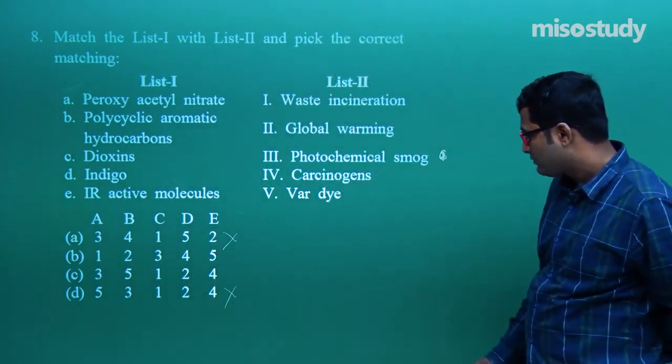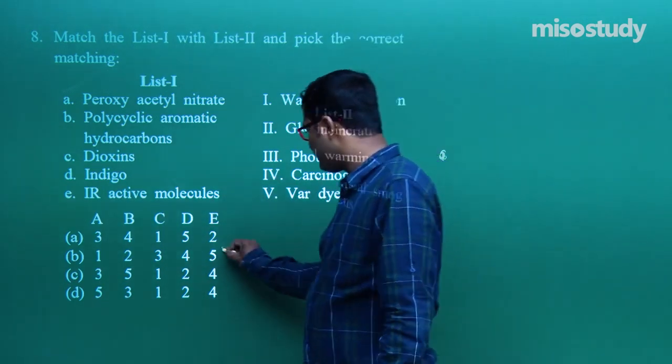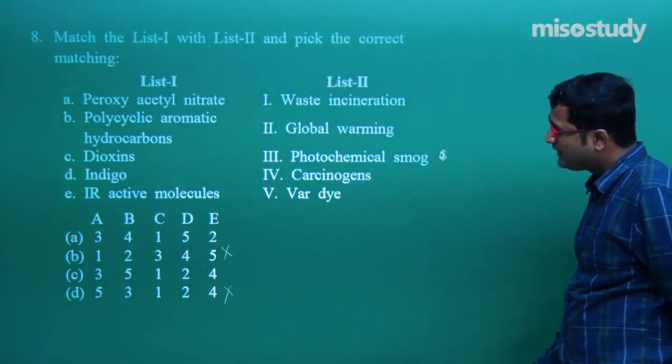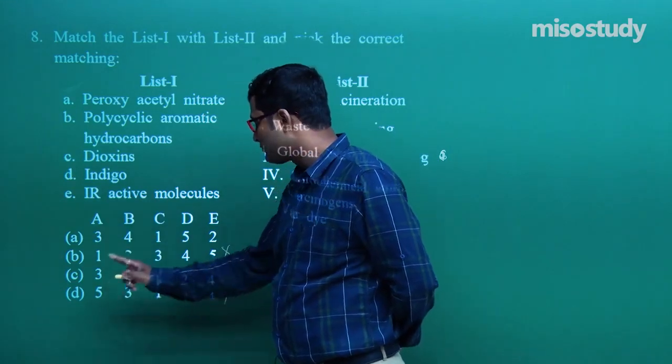So B and D are not correct options. Now we have to pick A and C because A has 3 and C also has 3.